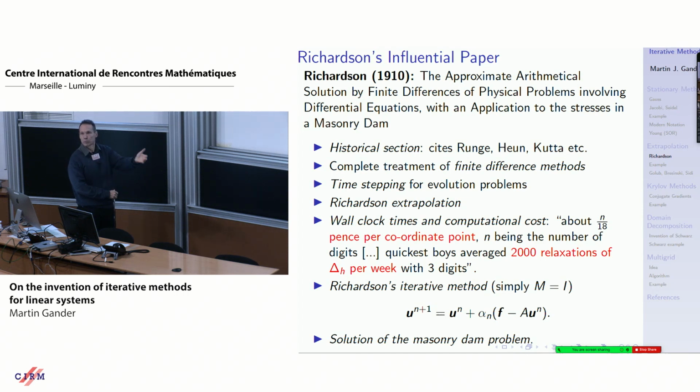He has this Richardson method, which is stupid. It's just a diagonal, not even a preconditioner. There was Richardson extrapolation, which I thought was quite trivial. You just take linear combinations. But this man was just amazing.